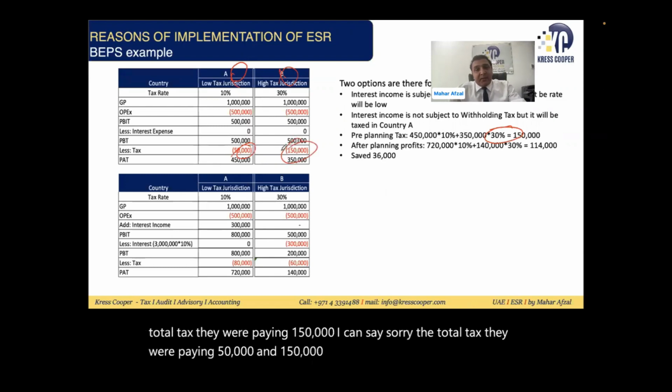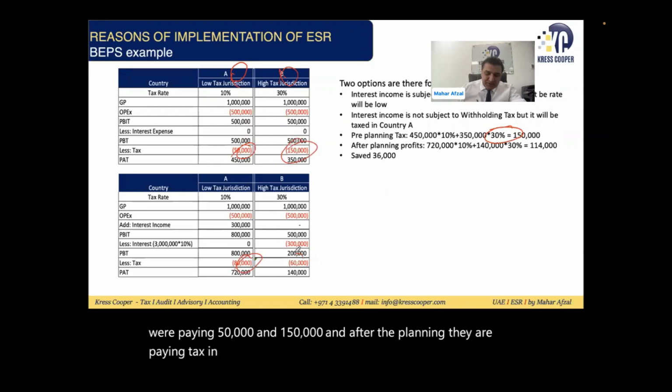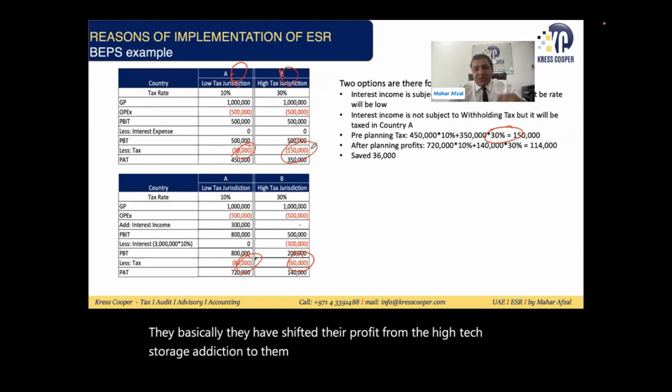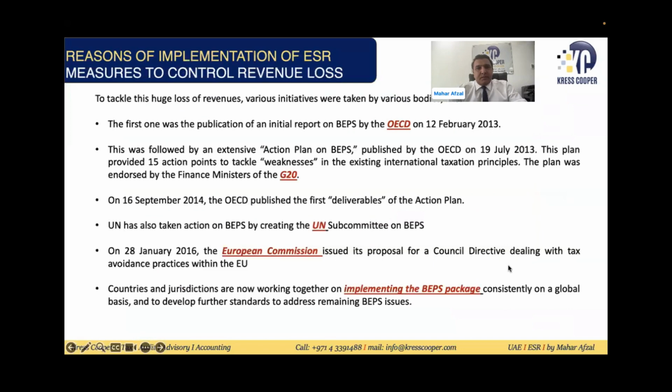After the planning, they are paying tax on 80,000 and 60,000. So you can see the difference. Basically they have shifted their profit from the high tax jurisdiction to the low tax jurisdiction, and they have saved taxes as well. So just to control this shifting of the revenue from the high tax jurisdiction to the low tax jurisdiction.